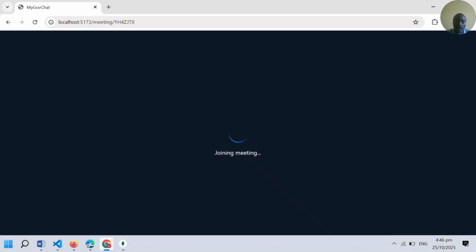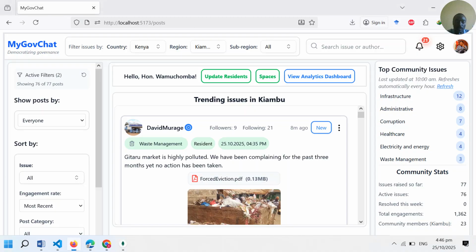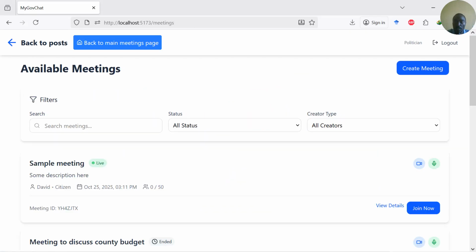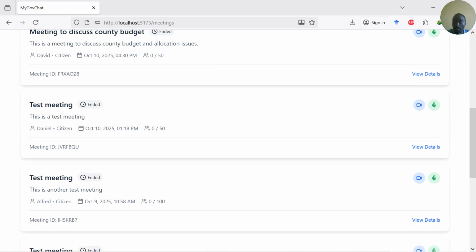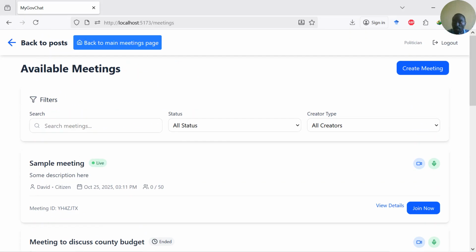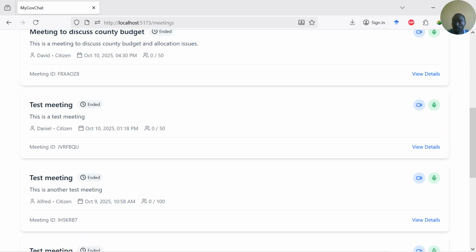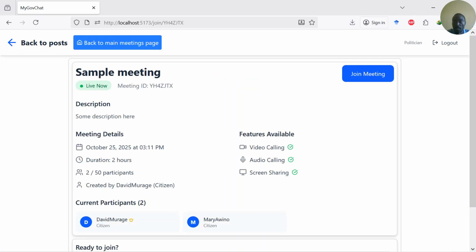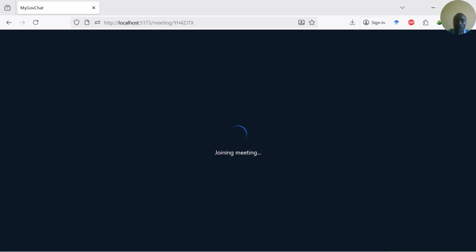But anyway, that's just an illustration that this application is almost complete. What is missing now is that I need to make it mobile responsive, so that it can be used on small devices like tablets and mobile phones.